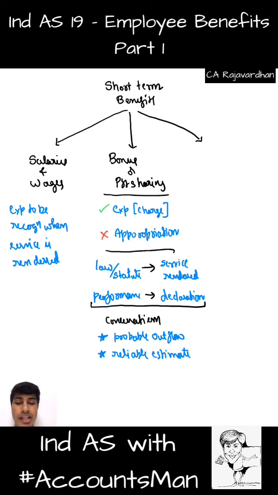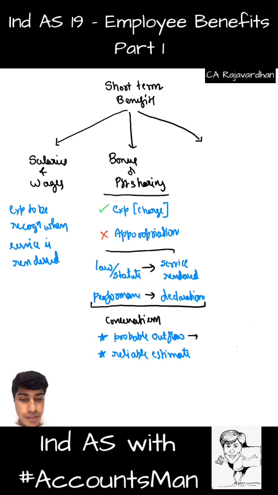Whenever there is probable outflow and reliable estimate with regard to that specific item, only then you will create the provision. If not, you cannot record it. You get this? But the standard, however, does not use the word probable outflow in this context in Ind AS 19.